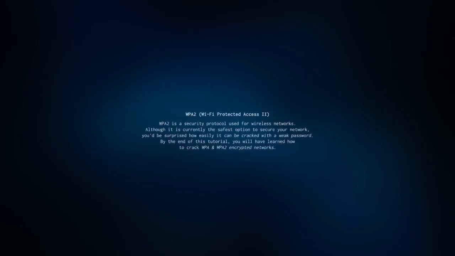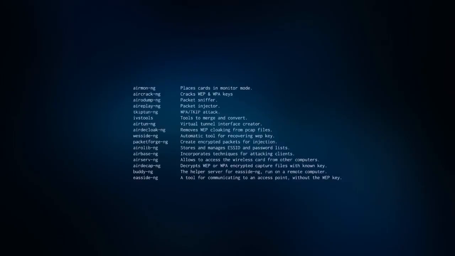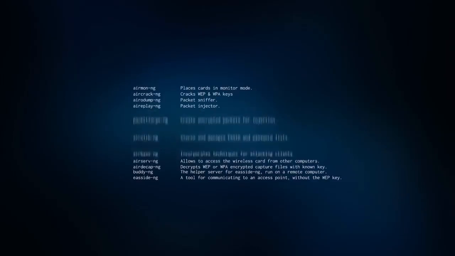WPA2 is a security protocol used for wireless networks. Although it currently is the safest option out there to secure your network, you'd be surprised how easy it is to crack if it relies on a weak password. To crack WPA2, we will be using Aircrack-ng. This is a software suite of 16 tools. However, in this video, we will only be using the first 4.